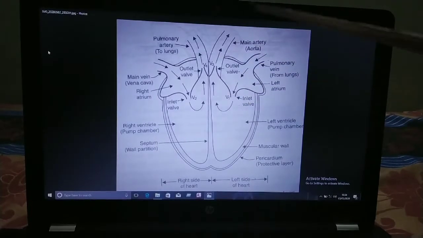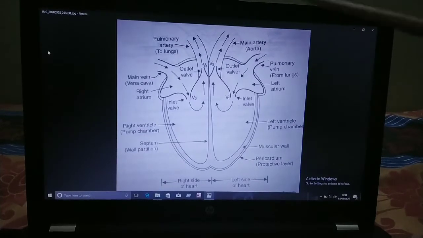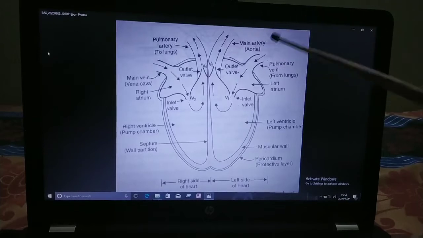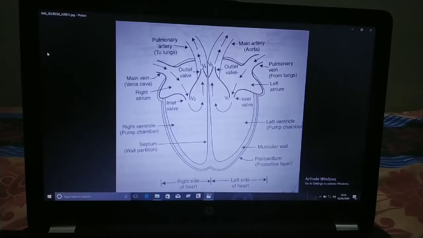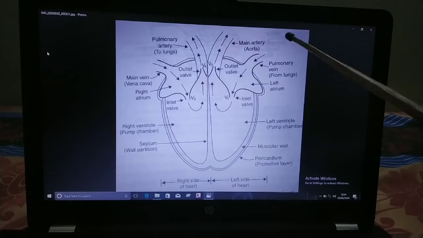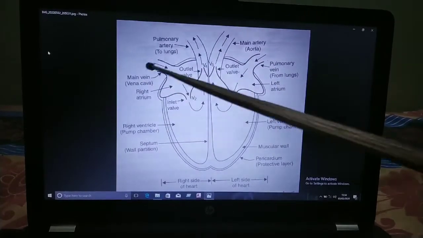If any problem, you can ask me. Remember that pure blood is carried by the arteries to all the parts of the body, and impure blood is brought back to the heart by the veins.